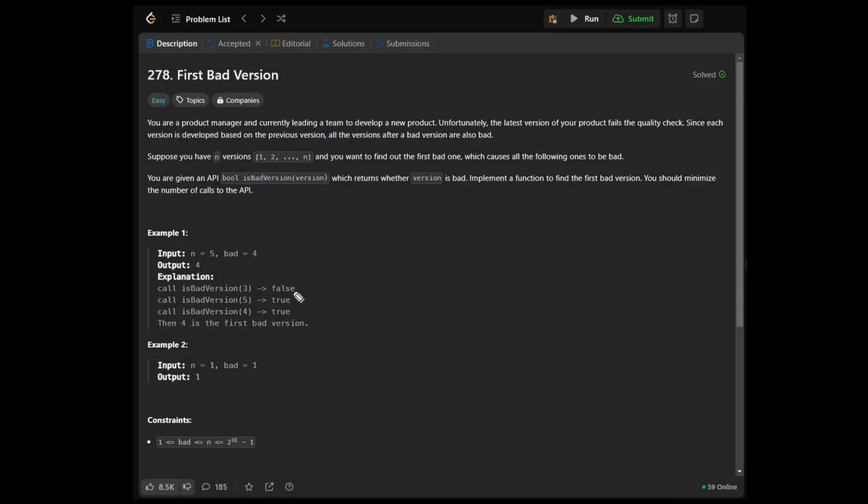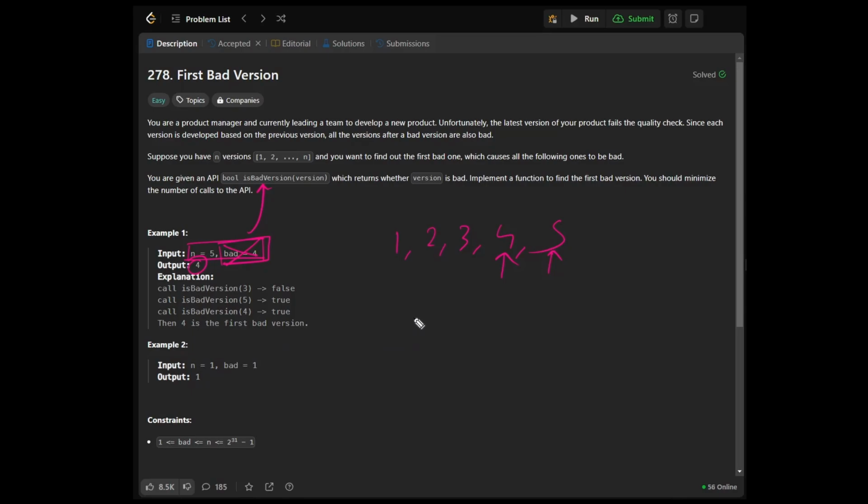Let's first take an example. Over here, it's given n is 5 and we are given a bad of 4. So 1, 2, 3, 4, 5. Bad is 4, which means 5 is also bad. So the output would be 4 over here. This bad of 4 would not be given to us. It's internal information and we can only take it out from the isBadVersion function.